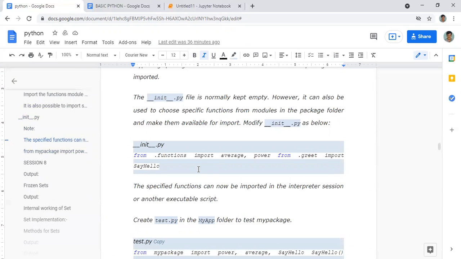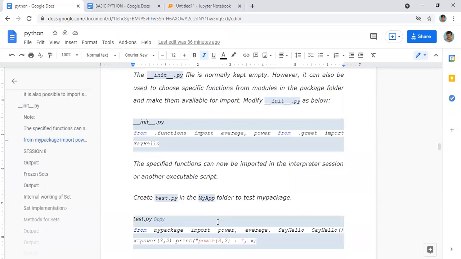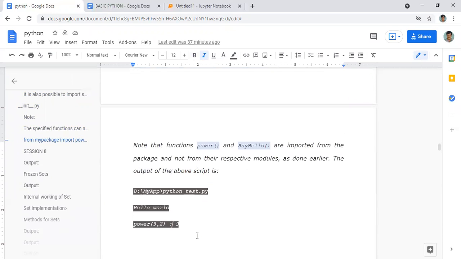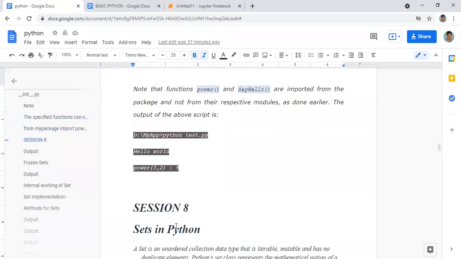Now what we are doing is creating test.py, this Python file, in my app folder. For that we have defined what is coming under this test.py. Under this one we are importing power, average, and say_hello; these functions we have already imported. Now you can see we are calling python test.py, and in that the two outputs come: Hello World is printed, and also power, if you give power 3,2, 9 will be printed. Yes, this much is clear.